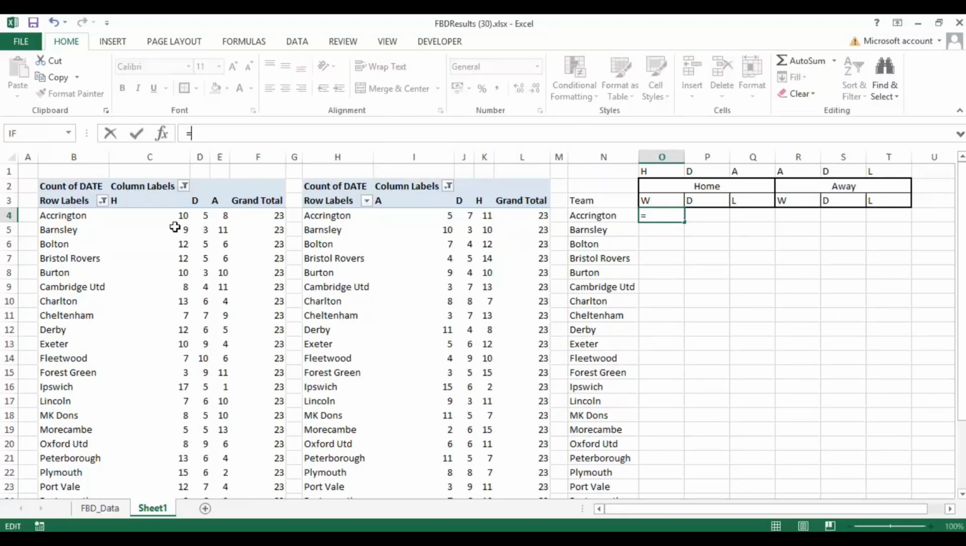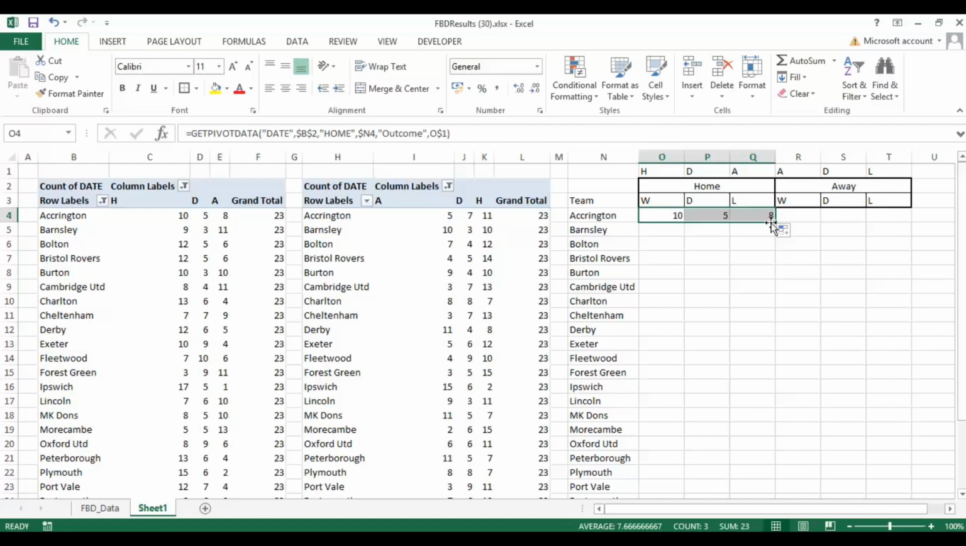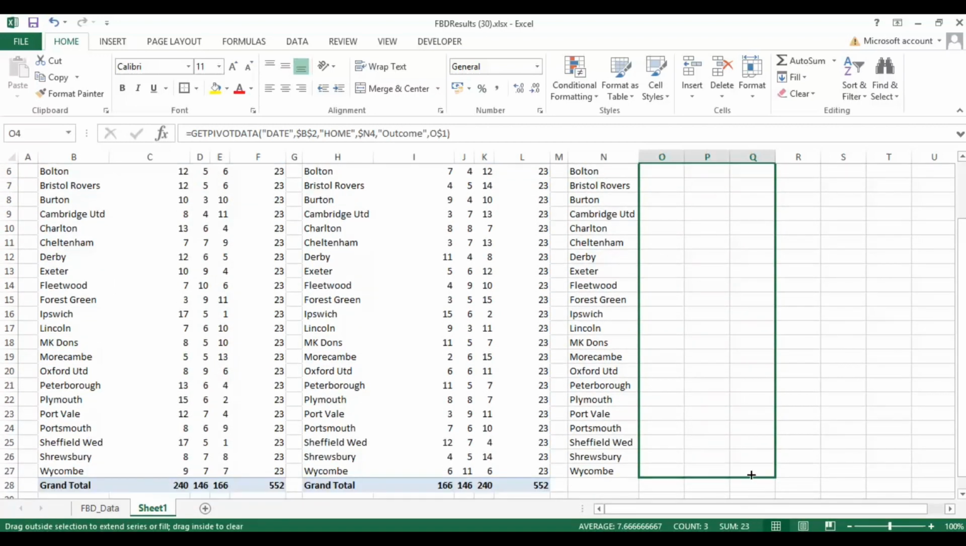So we can use the equals, and we can go straight to the pivot table, and that picks up, because we clicked in that cell, the data in that pivot table. Now that's hard coded, but we can change that by deleting out the Accrington in there and putting in a cell reference, and we can put a $ sign at the front so we can drag that across. And this is where we're going to use the helper row at the top. So instead of having the hard coded H, we can put in the cell reference, and we can lock the row, so we can drag that across and down, and we can complete that for every team in that league.